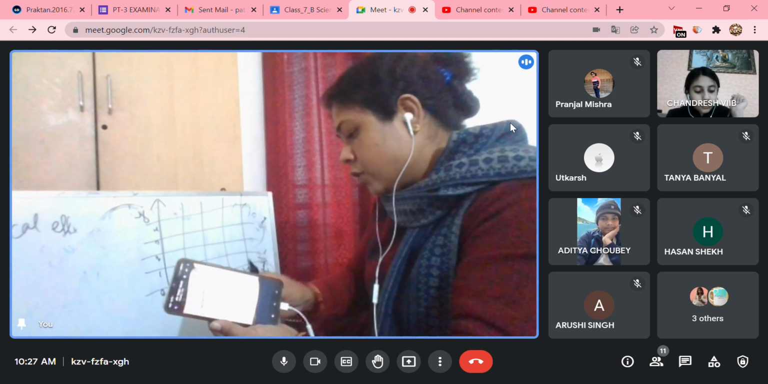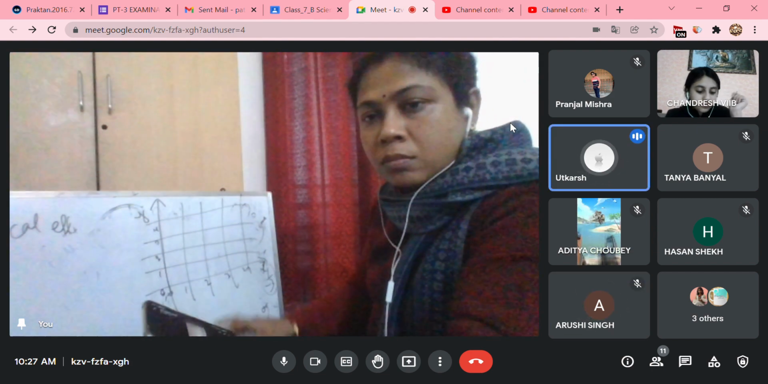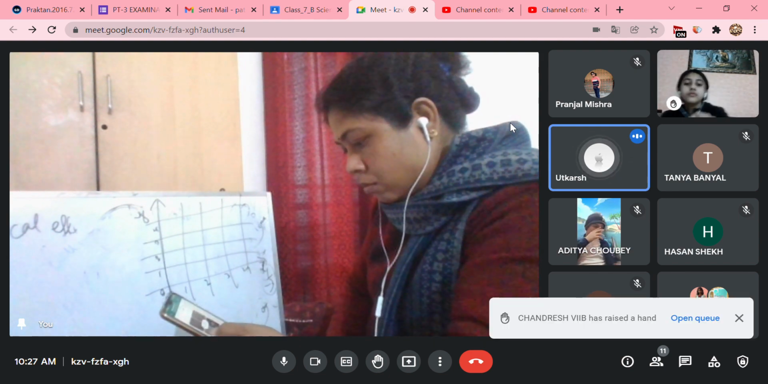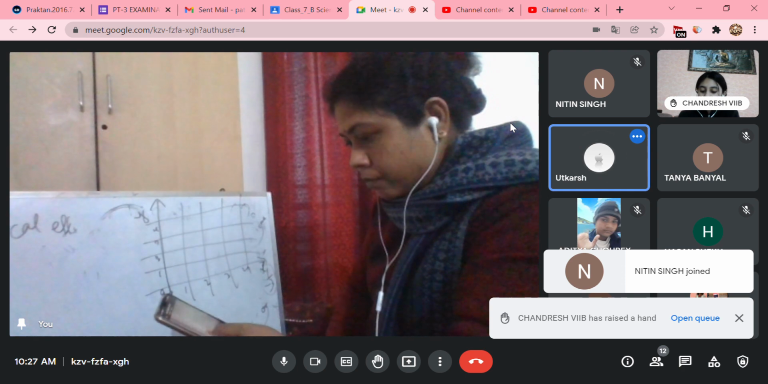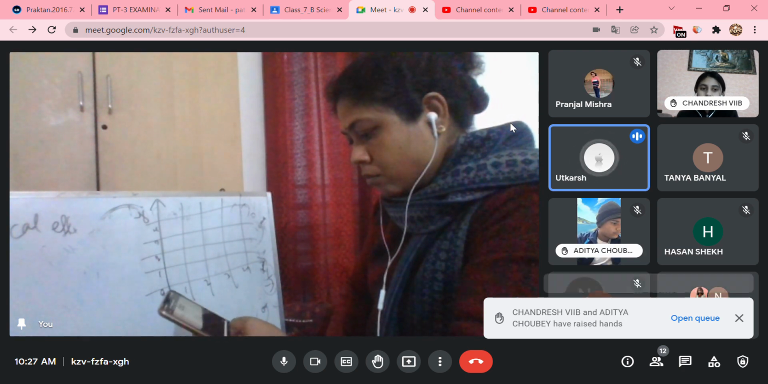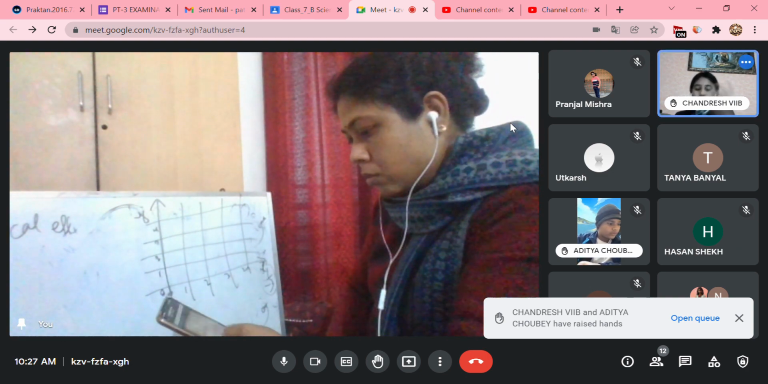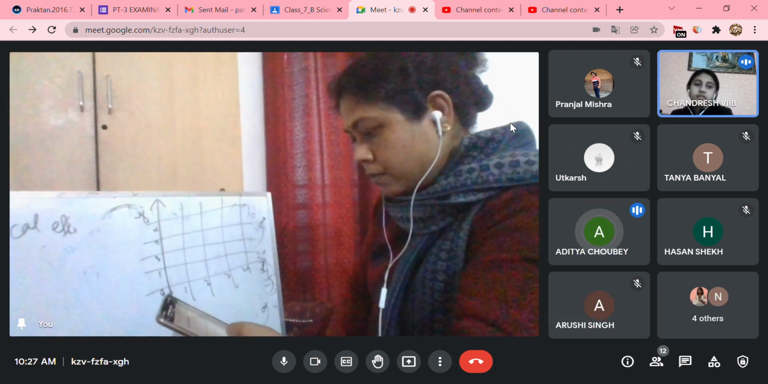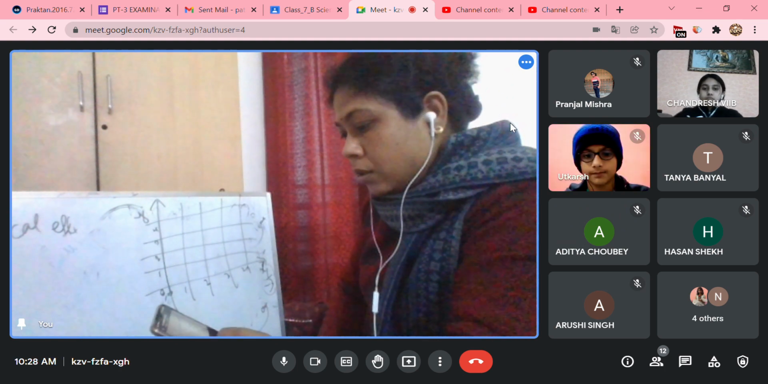Next question, question number 21. What type of motion is represented by a distance-time graph, which is A, straight line inclined on x-axis, B, straight line parallel to x-axis? I am not going to discuss it, we already know. One is uniform and the other one is rest. Make a graph also.